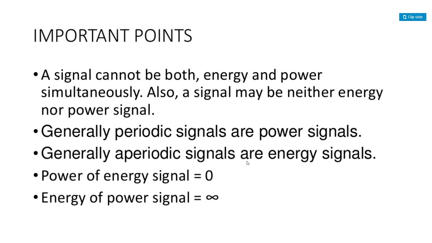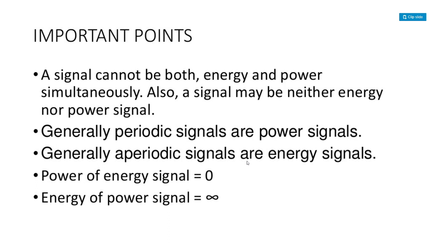At a time, one signal can't be an energy and a power signal. In other words, the given signal may be neither an energy signal nor a power signal. That means if you have a signal, it must be either an energy signal or a power signal.